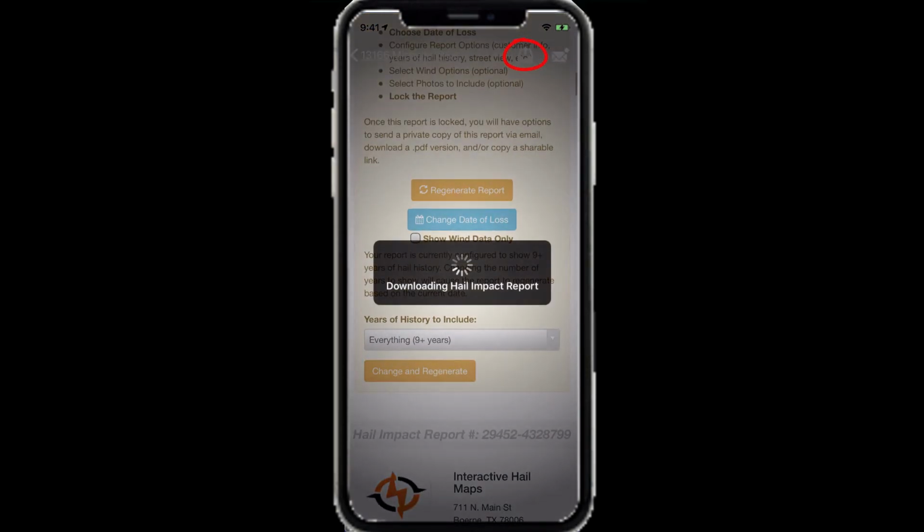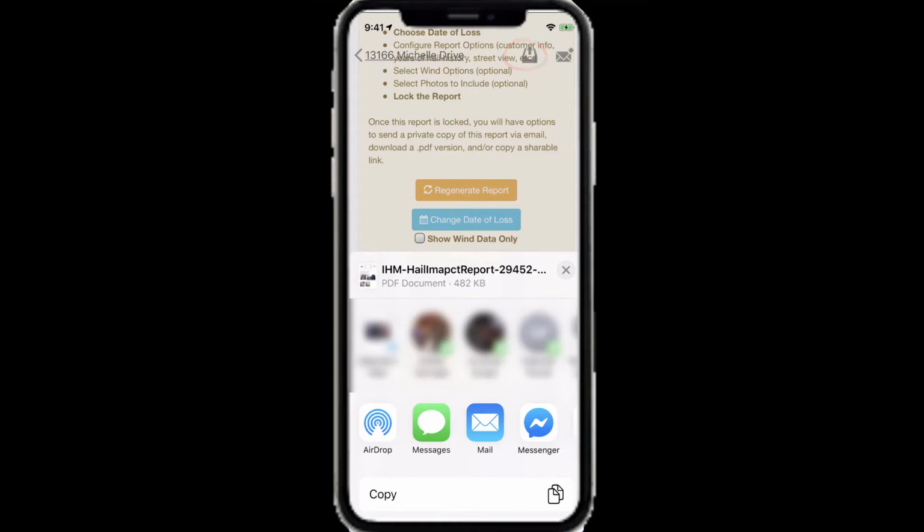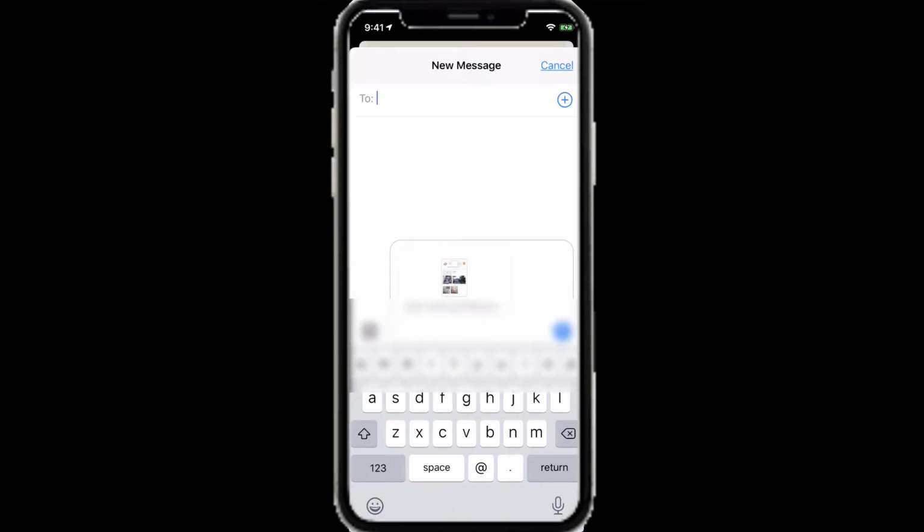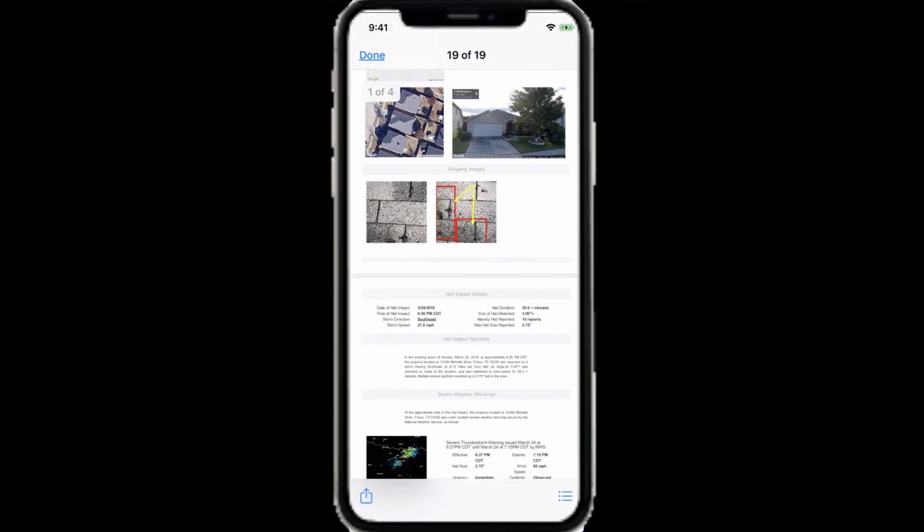Tap the Download button at the top right to download this report as a PDF, and select the app to send your file. Here's what the finished report looks like.